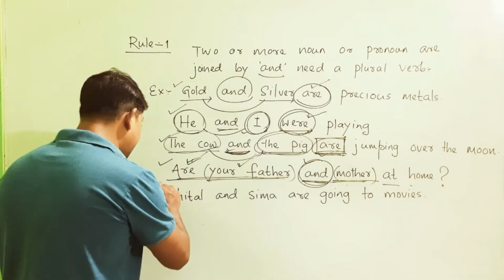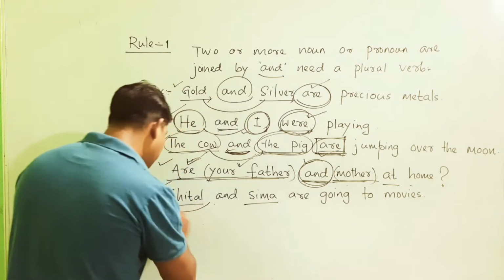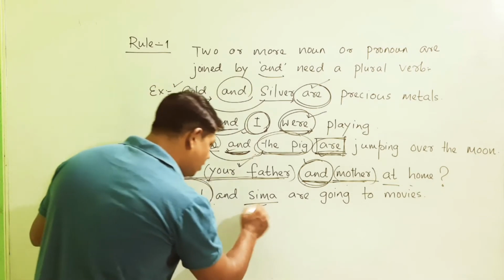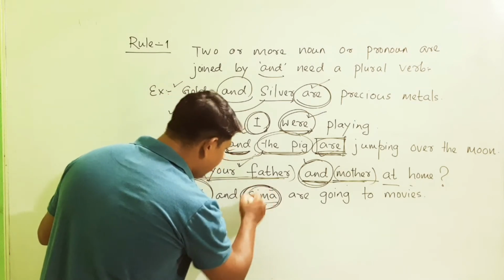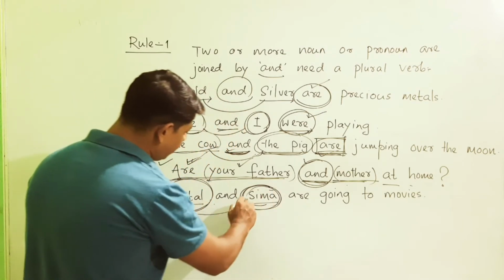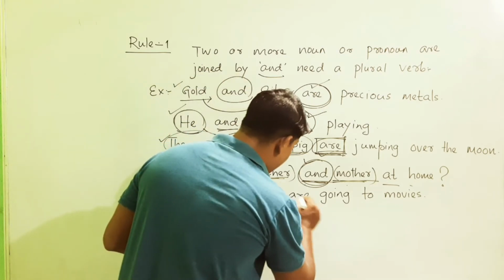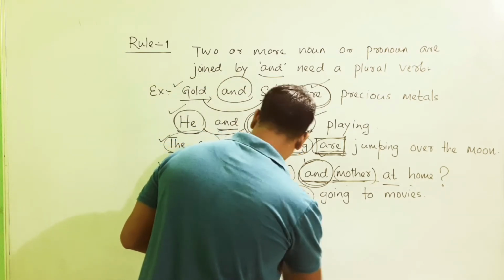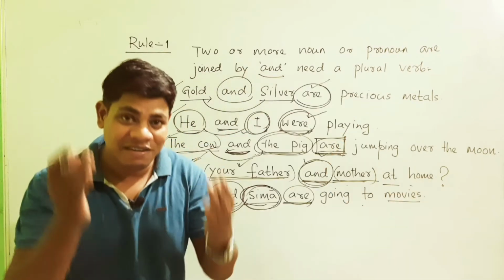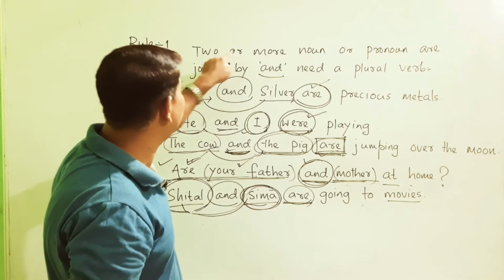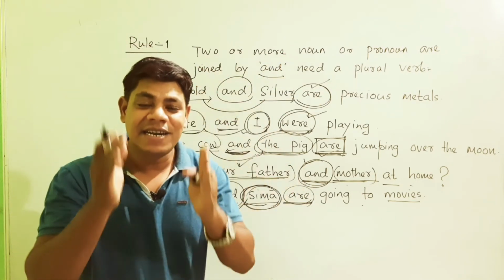Then comes the final example, Sheetal and Seema. No doubt these are the names of two girls. So Sheetal is a girl, Seema is also the name of a girl. So both of the nouns are joined by and. So no doubt it will require a plural verb. So Sheetal and Seema are going to movies. This is all about the first rule, that is, two or more nouns or pronouns joined by and require a plural verb.